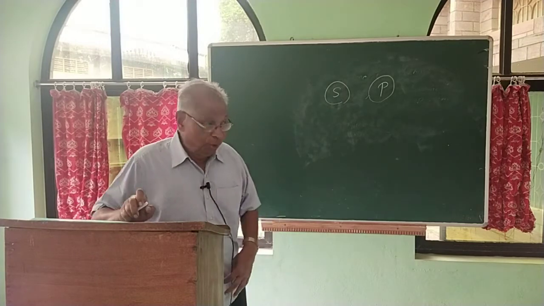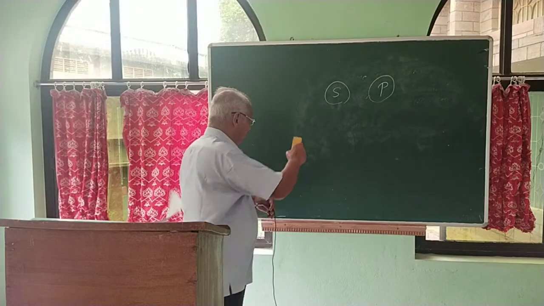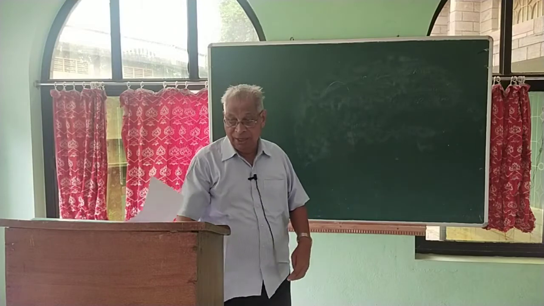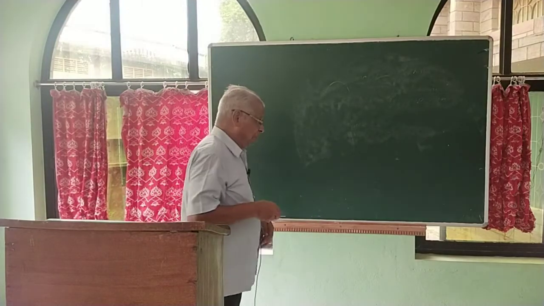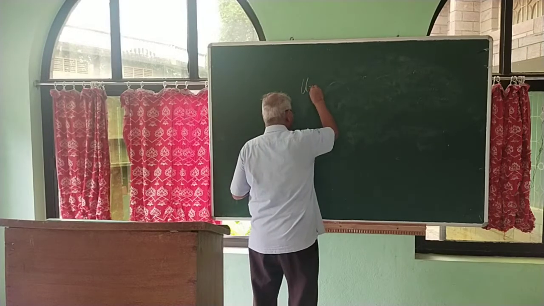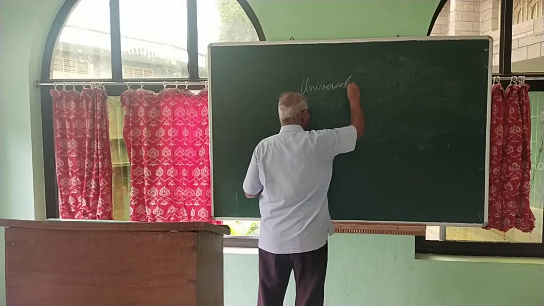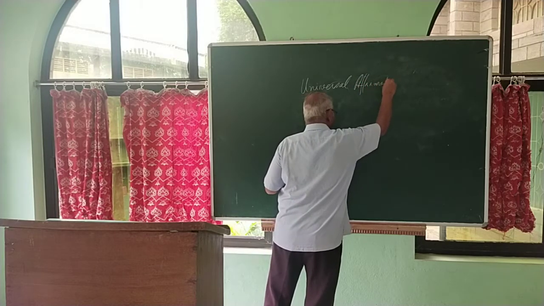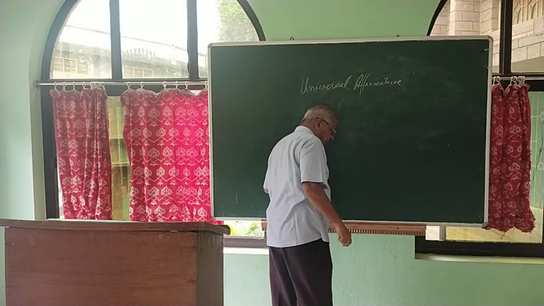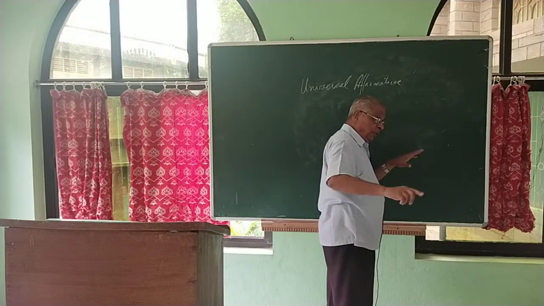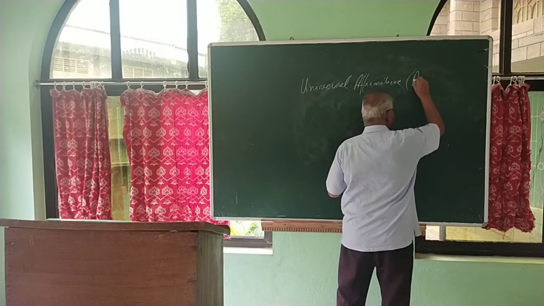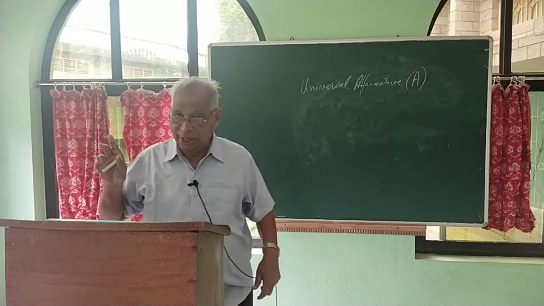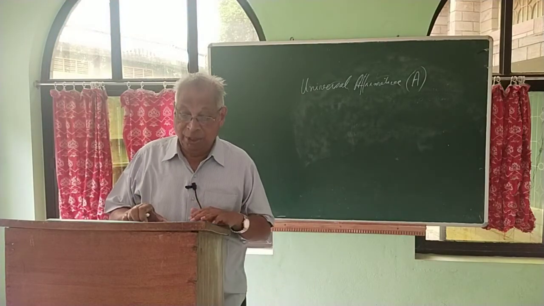First one is universal affirmative. So the first type of proposition is called the universal affirmative proposition. We are using a short form which is universally accepted, that is A proposition. So A proposition means universal affirmative proposition.